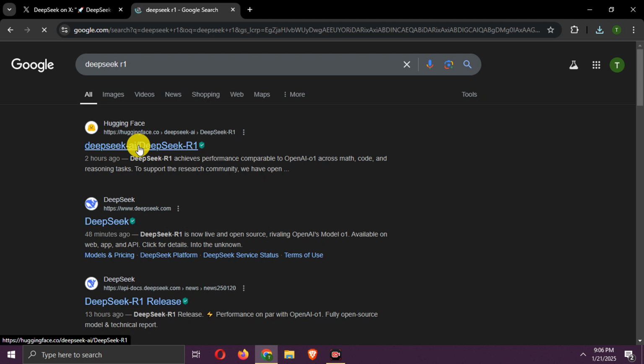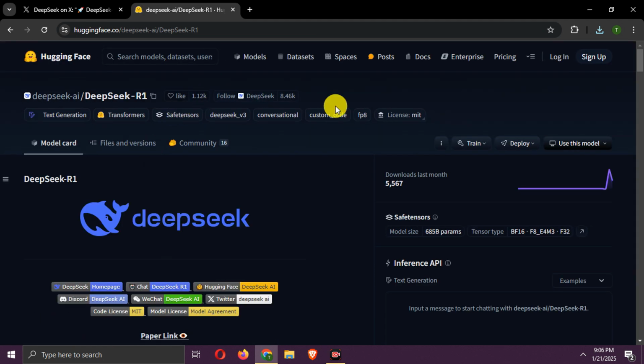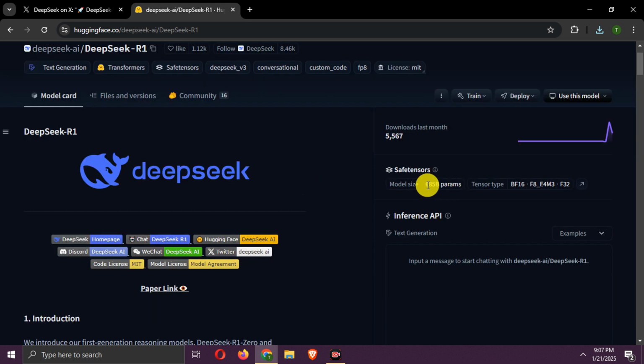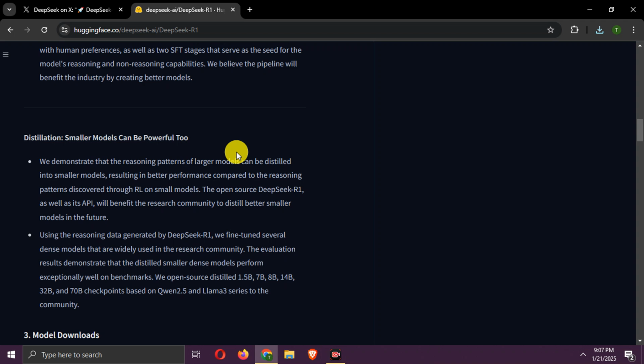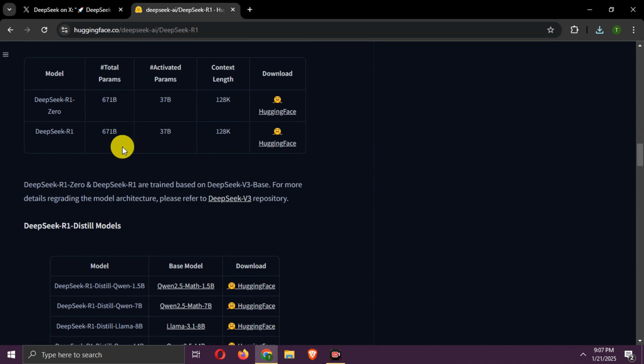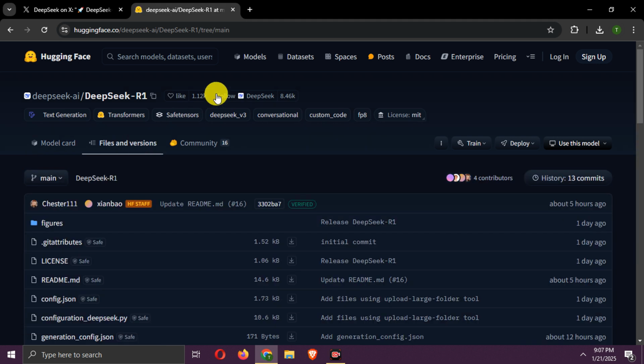Search for DeepSeek R1 and go to the Hugging Face link. This is the official Hugging Face repo of DeepSeek R1. It is a 685B total parameter model with 37B activated parameters. You can deploy this model locally on your system if it is high-end, also via Ollama.